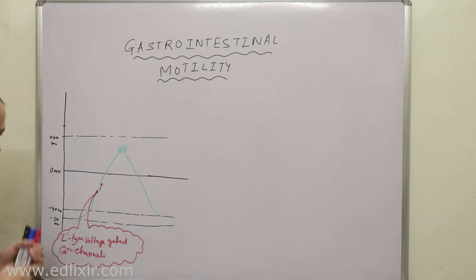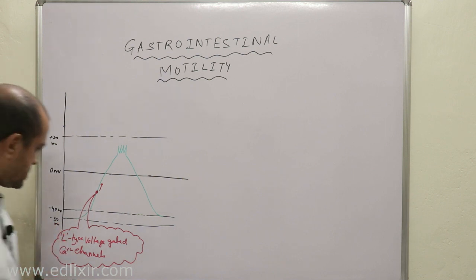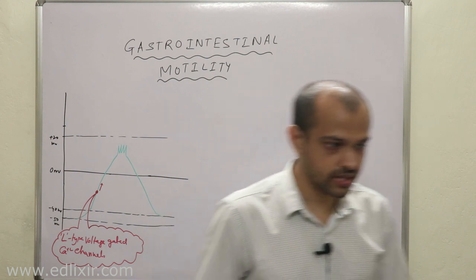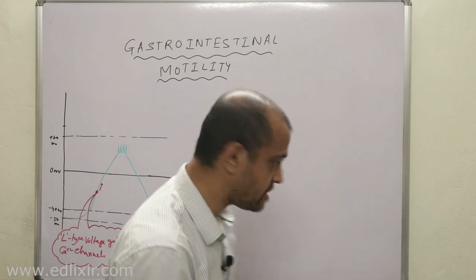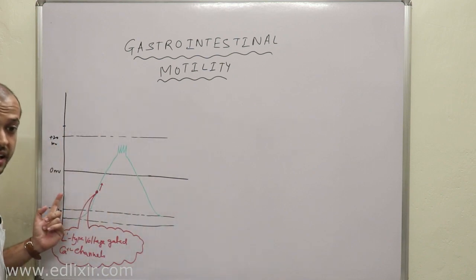Now, when L-type voltage gated calcium channels open, the cell will now gain what? Positive charges, and therefore the cell will start to become excited, right?